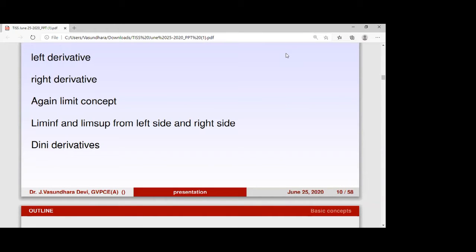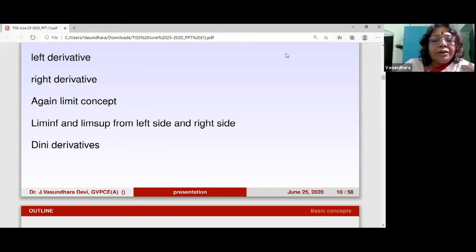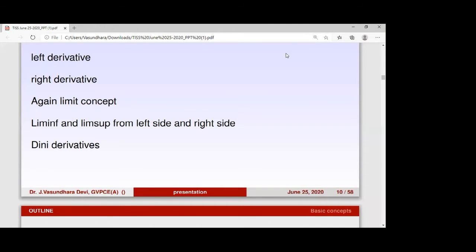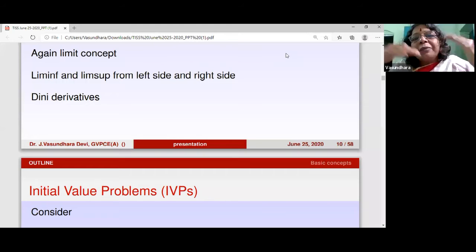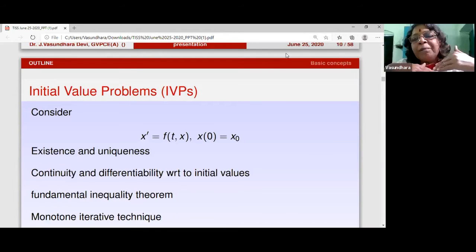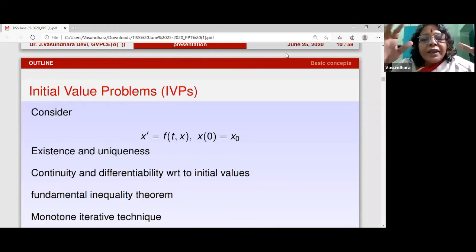It's okay, fine. Now here, let's go to the initial value problems of ordinary differential equations, because I'm going to stress my work on fractional differential equations. But again, I want you to see all the parallels. You just do not work from nothing. You have a basis and you start with it. And the basis is the initial value problems, if I'm working with fractional differential equations, initial value problems. Okay, so I consider an initial value problem.